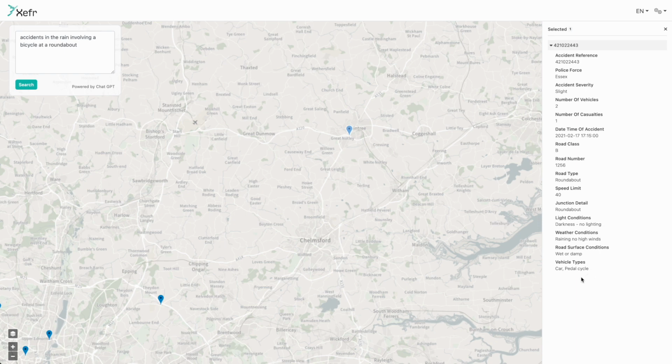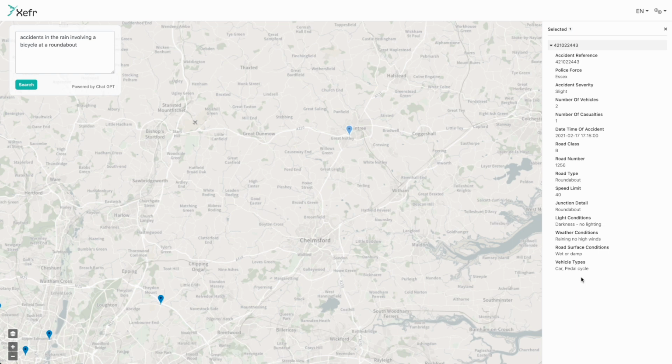And the important thing to note about here is we didn't write pedal cycle into the inputs, and previous techniques we've used to create searches like this would have struggled with this particular example. But due to the embeddings used by Chat GPT, it knows that bicycle and pedal cycle are one and the same thing.